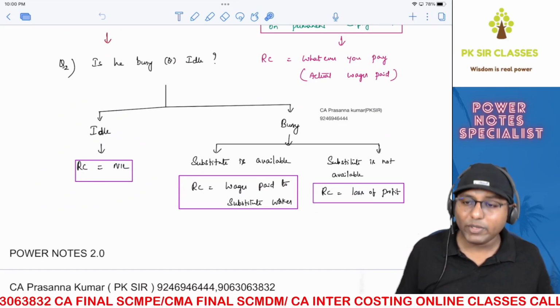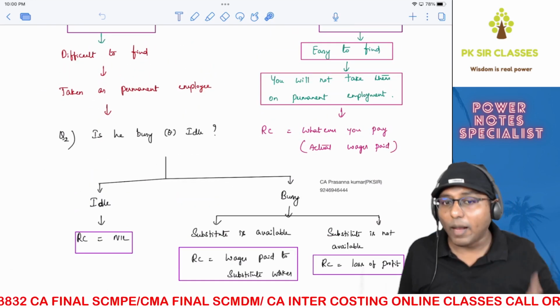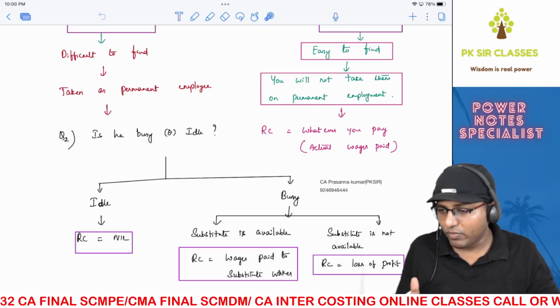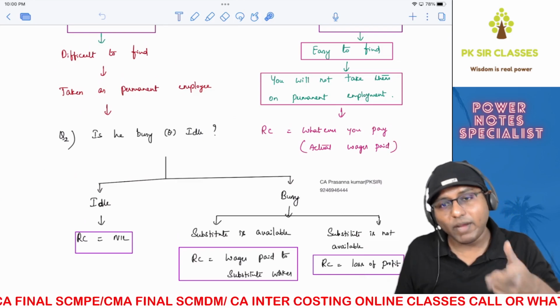Why is it 0? Because he will be a permanent employee, which means your wages are committed already, whether he works or he doesn't work, whether he is busy or he is not busy. Anyway, you have to pay them. So you're already paying him and he's idle.